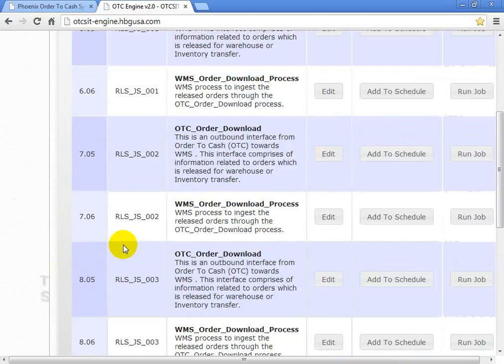Based on the time, do you have to select different job types here? No, generally for our testing purposes we only use day end, but in the natural scenario, that is in production, there are three sets of jobs. In the morning, the AM Express jobs will be scheduled, during the afternoon or evening PM jobs will be scheduled, and day end will be scheduled at the end of the day.